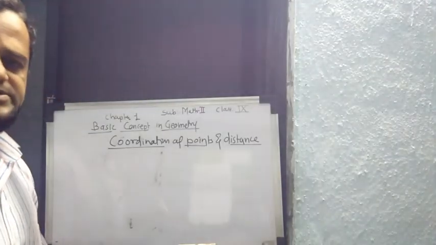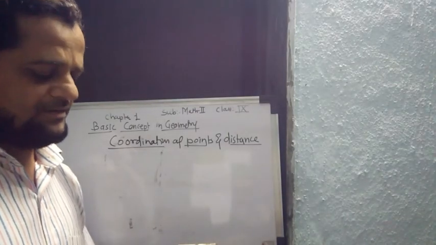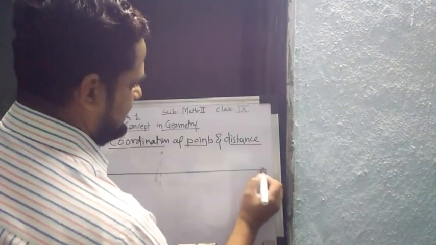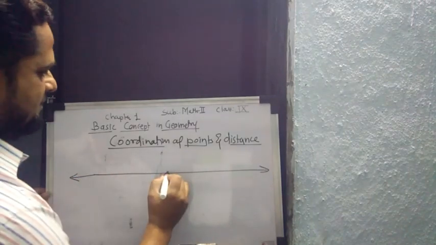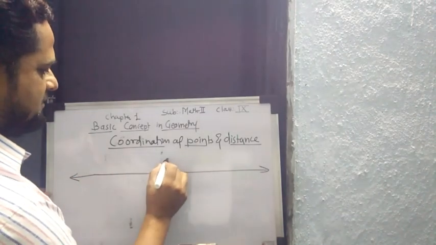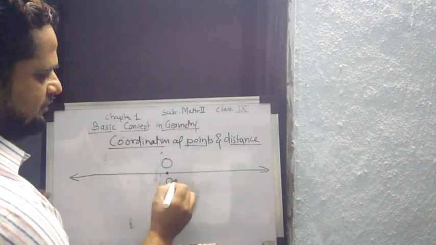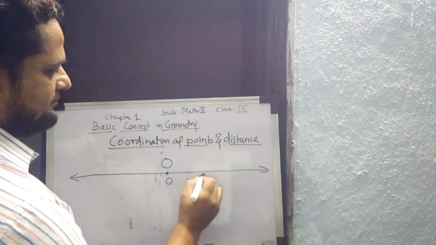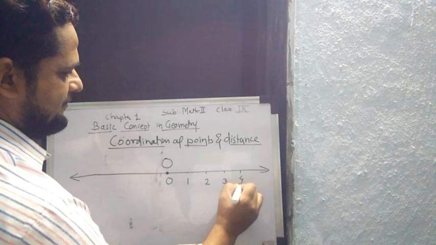Now in this coordination of points discussion, first we'll draw a line, a number line. On that number line there will be some different points. Starting from O, which has coordinate 0, then here 1, here 2, here 3, here 4.